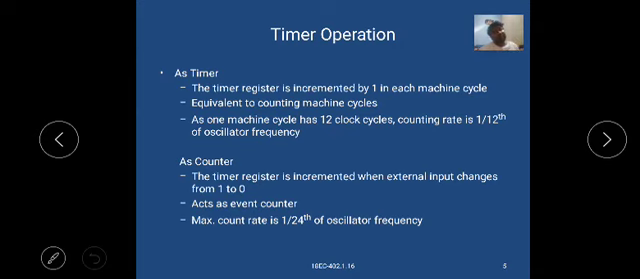As a counter, the timer register is incremented when the external input changes from 1 to 0. It acts as an event counter. The maximum count rate is 1 by 24th of the oscillator frequency.